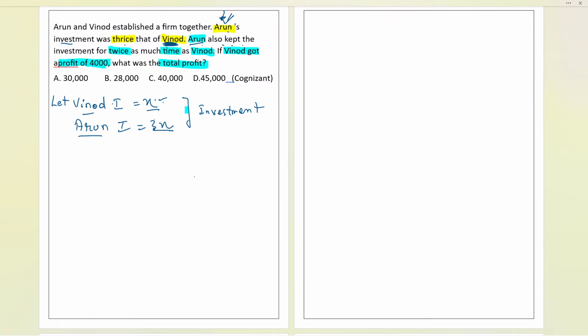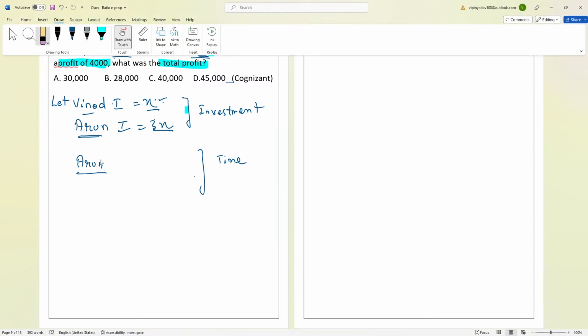Now Arun also kept the investment for twice as much time as Vinod. So Arun is smart, so he kept the investment for more time. Now we are going to talk about the time. Arun invested for twice that of Vinod. Again we are dependent upon Vinod, so I will be writing the time with respect to Vinod, not Arun.